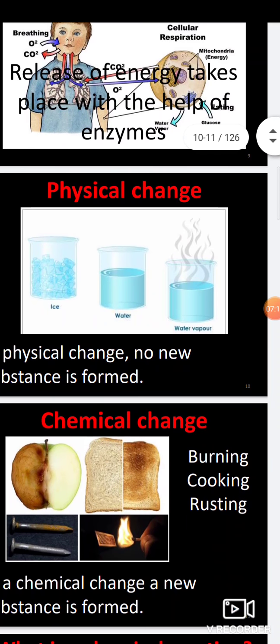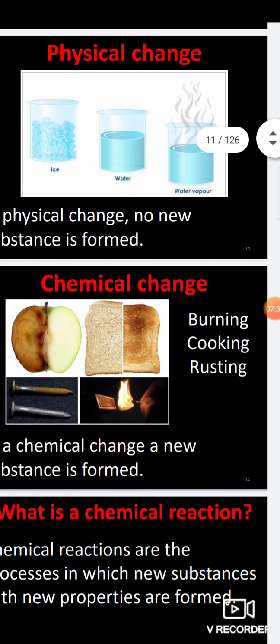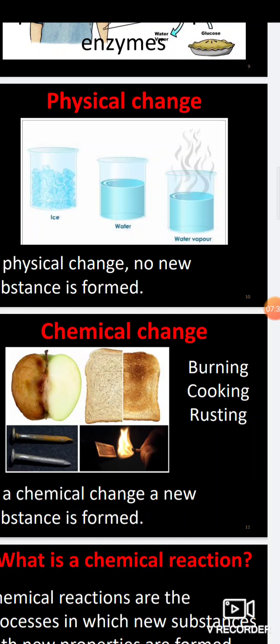So, coming to the types of change, there are two changes which take place. One is physical change and the other is chemical change. When you see this slide, in a physical change, no new substance is formed, because we have taken ice in the beaker and it melts into water. When we heat this water again, it vaporizes. So no new substances are formed in these cases. Another example: when you take a stick and break it, it gets two parts. So no new substance is formed.